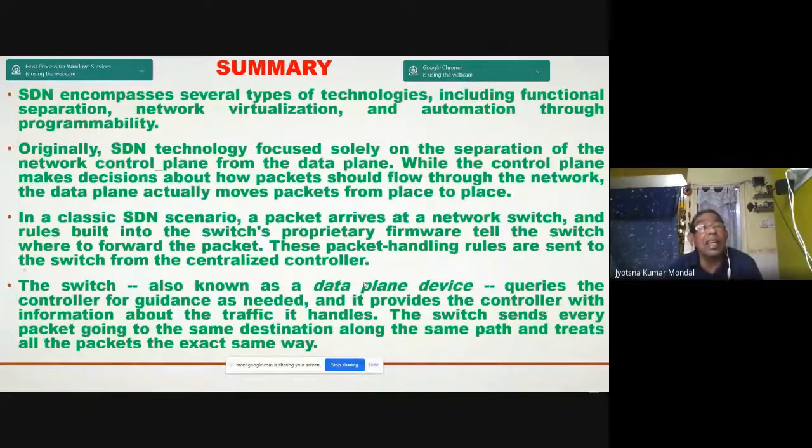That was the original. In a classic SDN scenario, a packet arrives at a network switch and rules built into the switch's proprietary firmware tell the switch where to forward the packet. These packet handling rules are sent to the switch from the centralized controller. The switch, also known as the data plane device, asks the controller for guidance when needed. It provides the controller with information about the traffic.